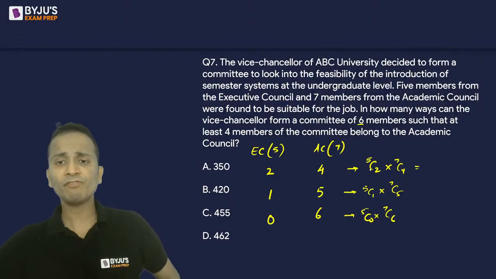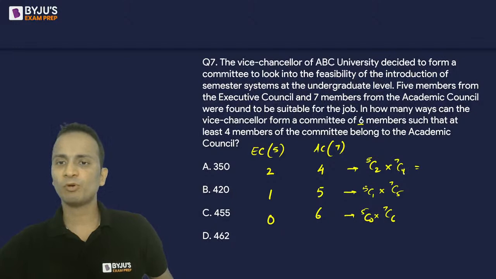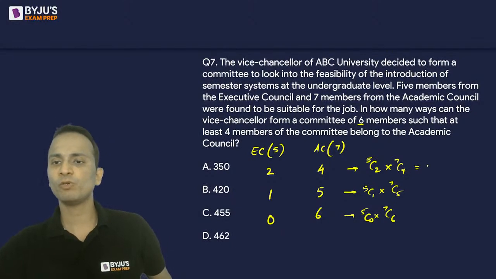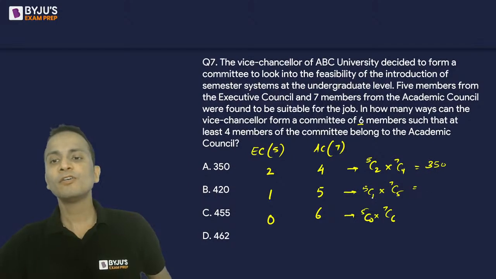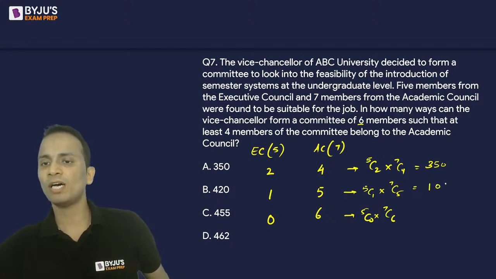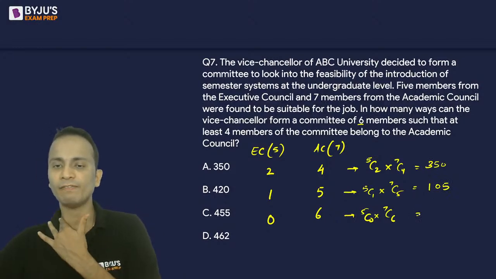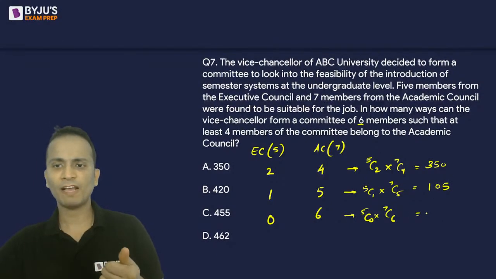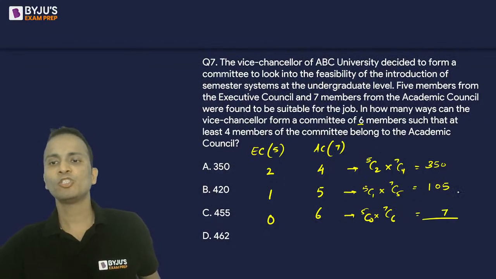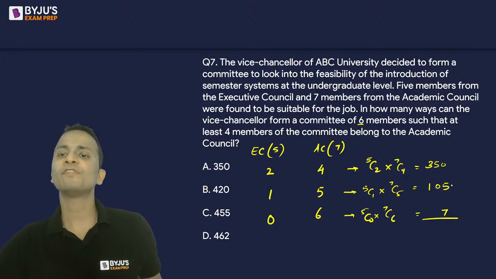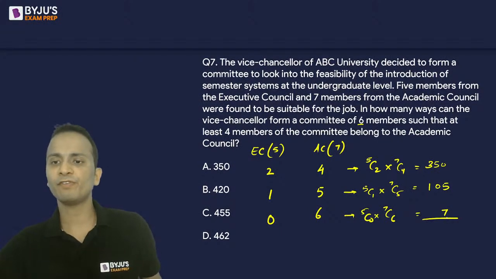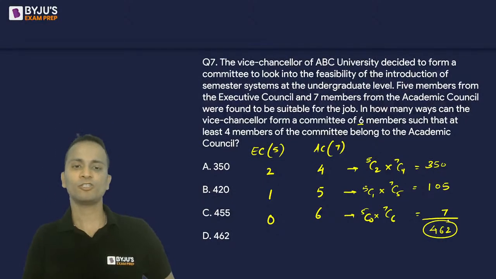Let's simplify. 5C2 is 10 and 7C4 is 7·6·5 upon 6, which is 35. 35 into 10 is 350, so the first one will be 350. Second, 5 into 21, which is 105. And finally, 7C6 is 7 and 5C0 is 1, so it will be 7. So 350, 105 and 7. So 455, 462. So 462 will be the correct answer for this question.